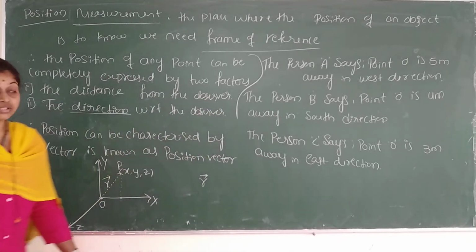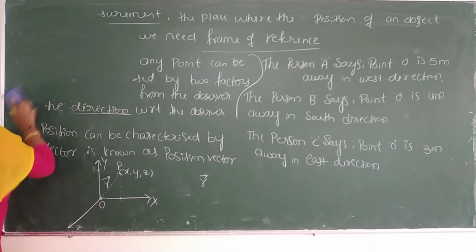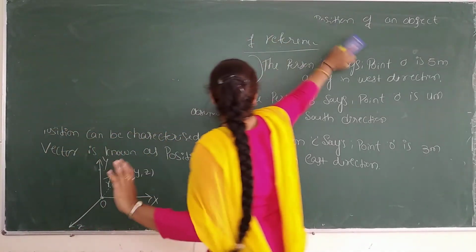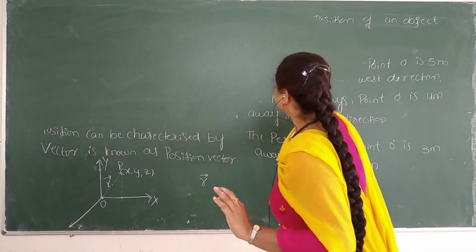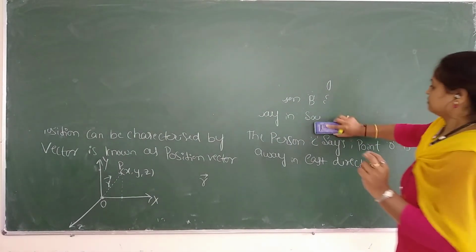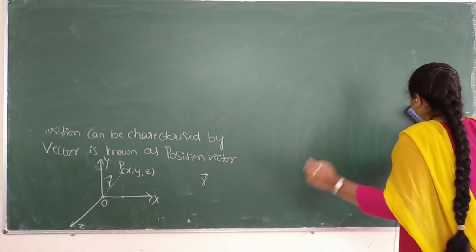I will write here. Just draw this diagram. Done.